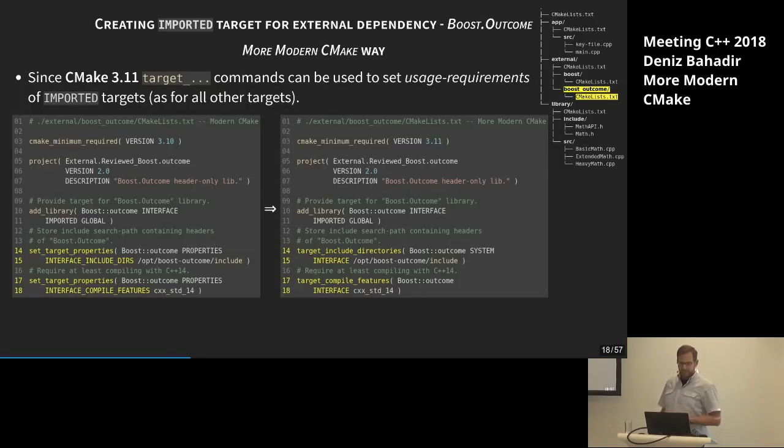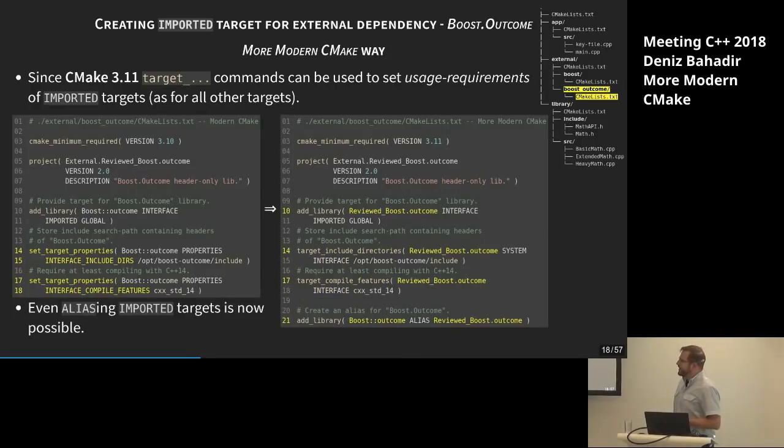So that's nice, that's what we want. And now we can even do more. We can do aliasing. We can create an alias. In our case here, as I said, Boost Outcome is already reviewed. It's part of Boost, but it's not released. So maybe let's say that it is like this. So I'm changing the name there.